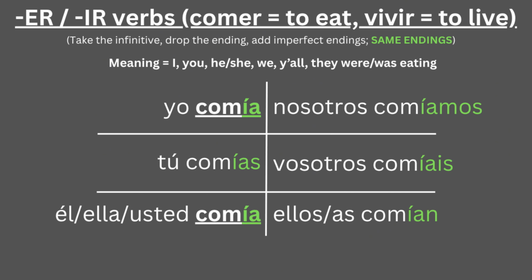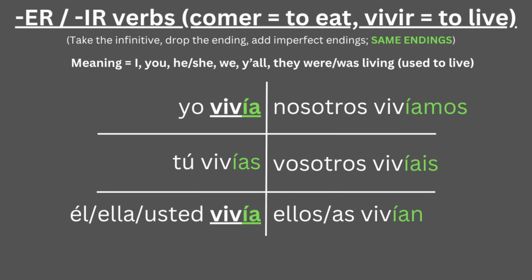Comía, comías, comía, comíamos, comíais, comían. Vivía, vivías, vivía, vivíamos, vivíais, vivían. In this case, the conjugations have accents, and one conjugation is also repeated twice.